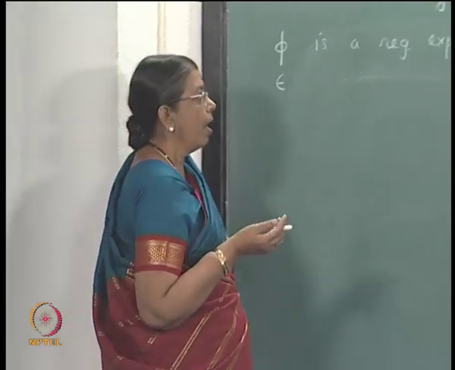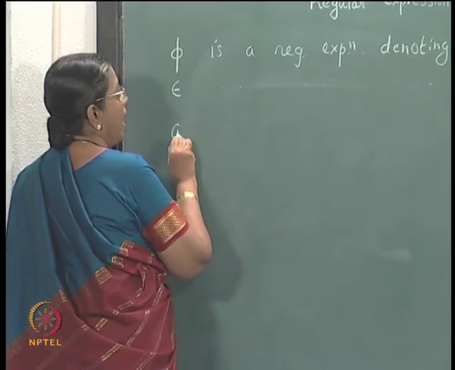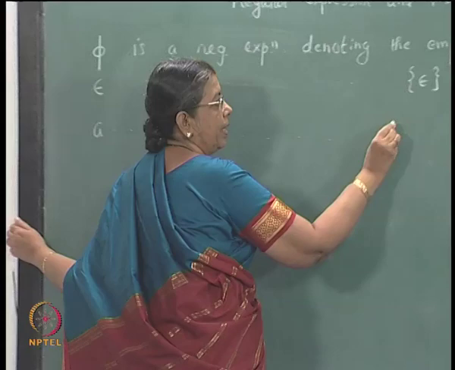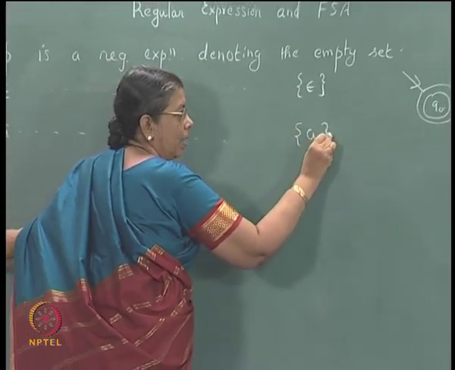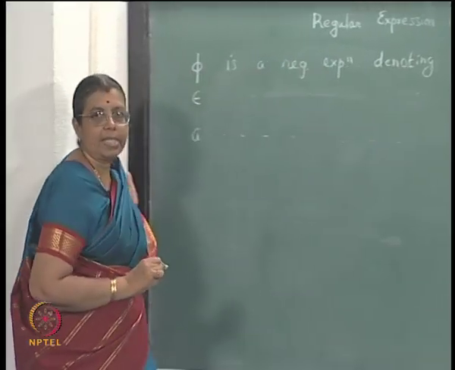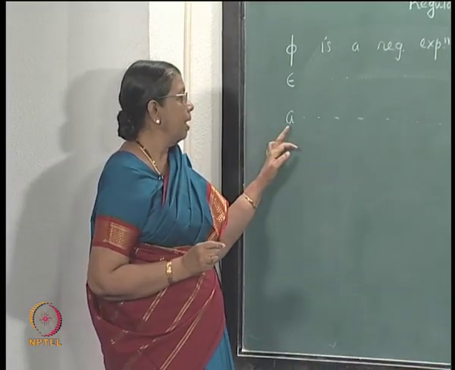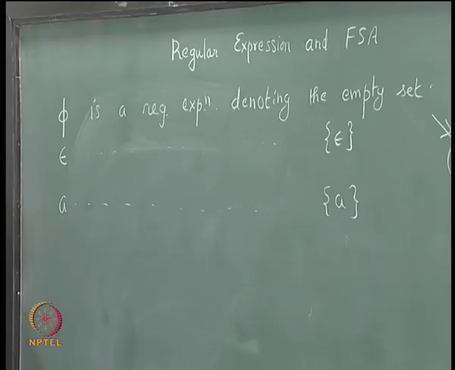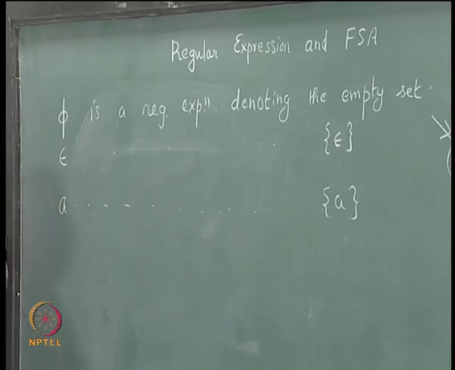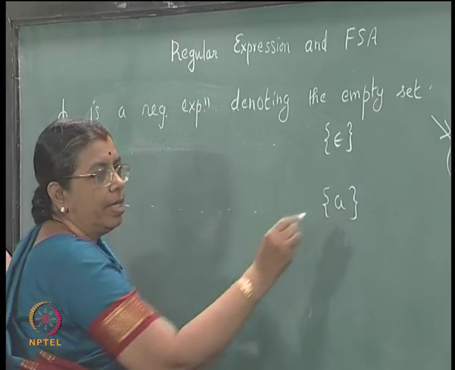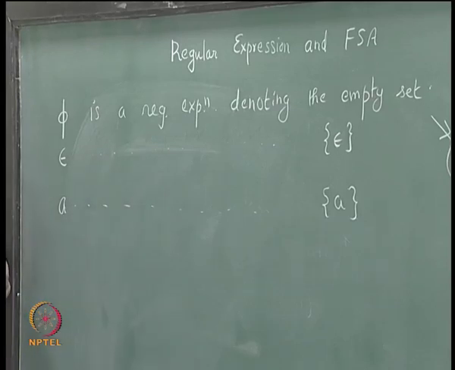Then a is a regular expression denoting the set containing just one string which is a. For each symbol a in sigma, a is a regular expression which denotes a set having just one string which is a.